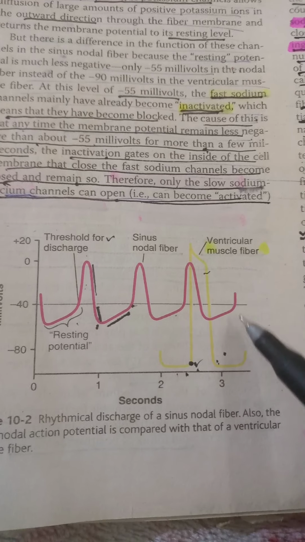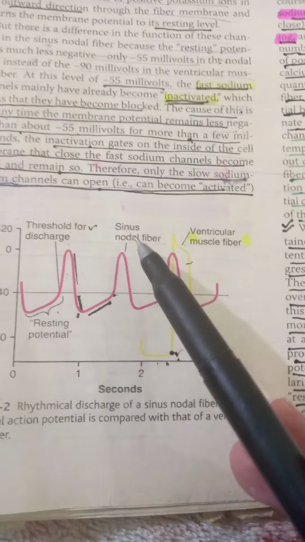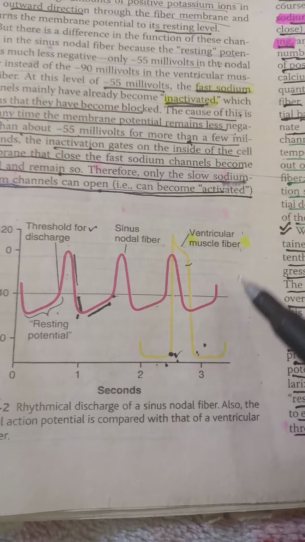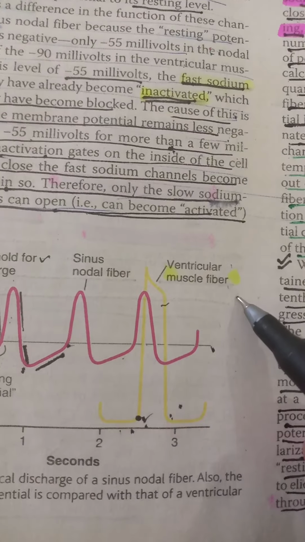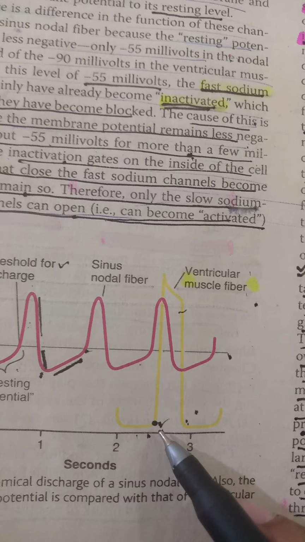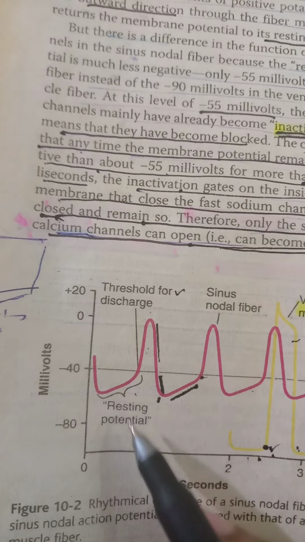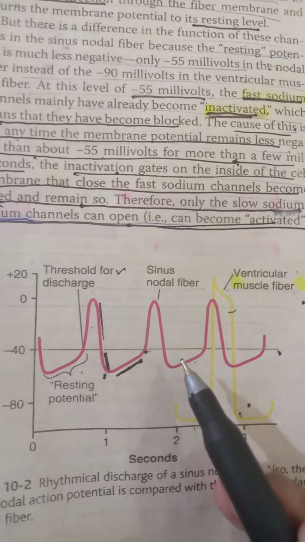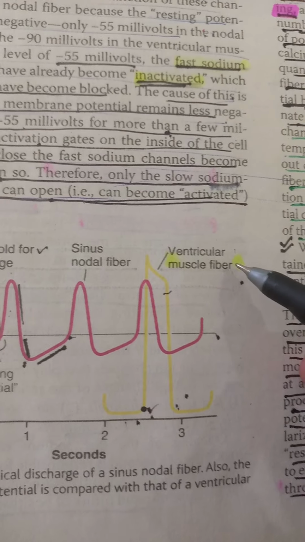Here is the graph depicting the electrical activity for the conduction of impulse in the sinus nodal fiber, and we will compare it with the ventricular muscle fiber electrical activity. In ventricular muscle fiber, the resting membrane potential is minus 85 millivolts, while in the sinus nodal fiber, the resting membrane potential varies from minus 55 to minus 60, that is less negative as compared to the ventricular muscle fiber. We will discuss its reason later. First, we consider the events in ventricular muscle fiber.